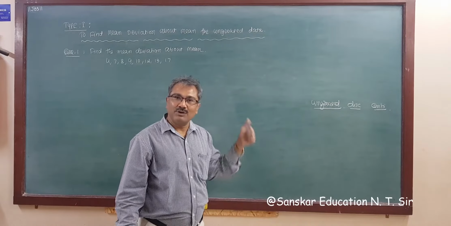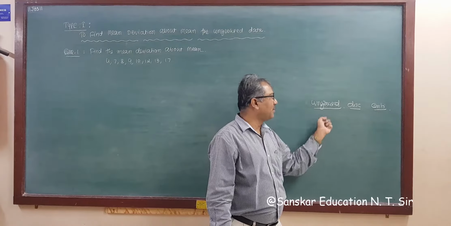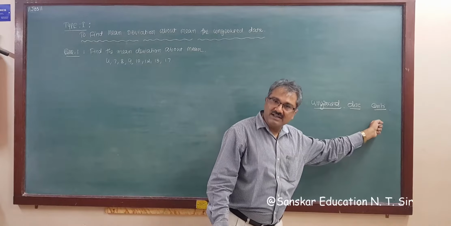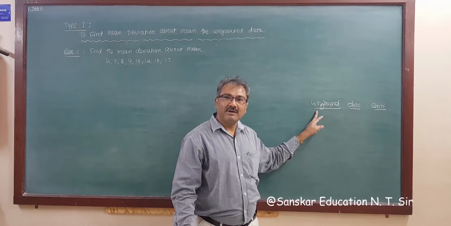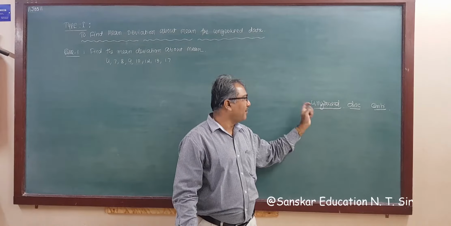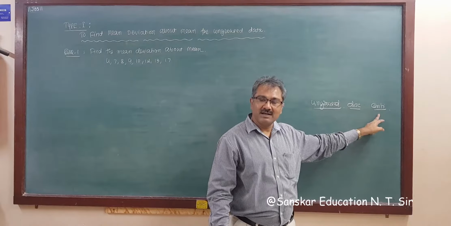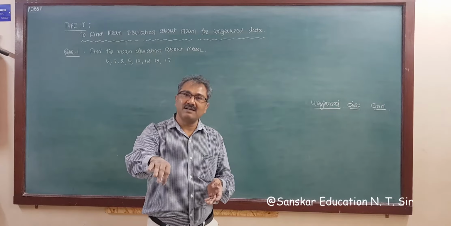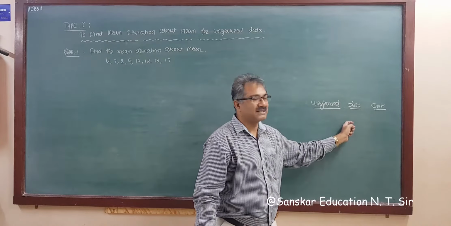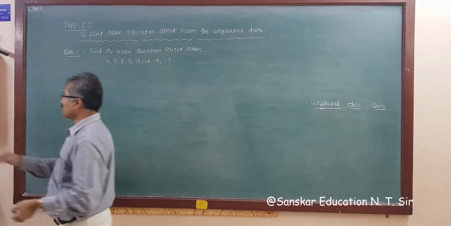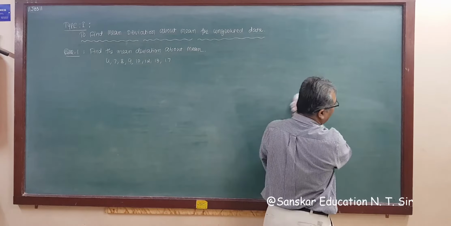We will find the mean deviation for ungrouped, discrete, and continuous data, first from mean, and similarly these 3 types are repeated for median. So 3 for mean and 3 for median.